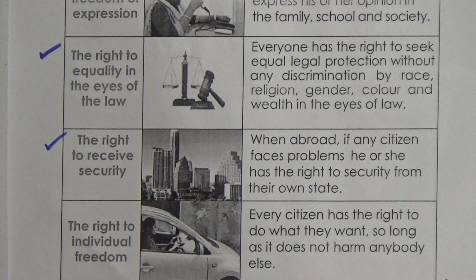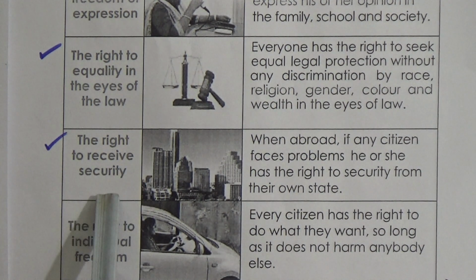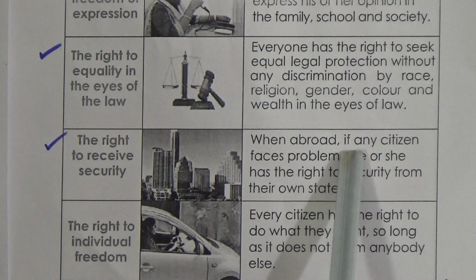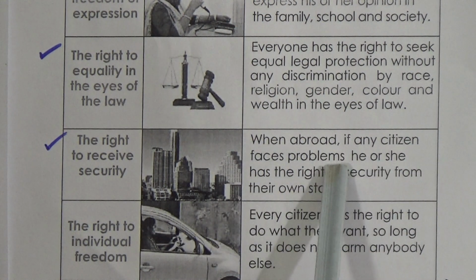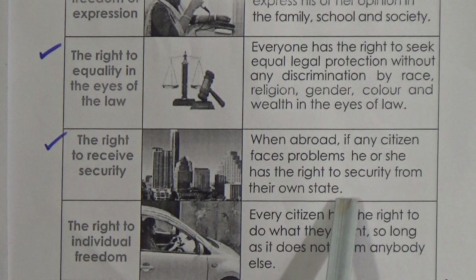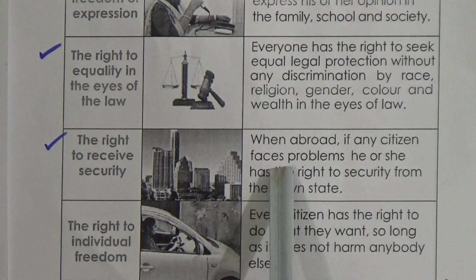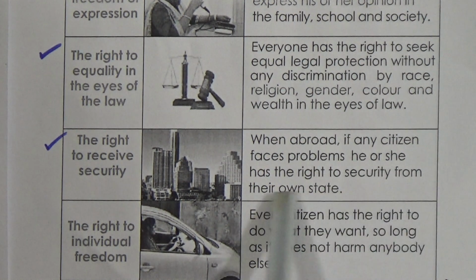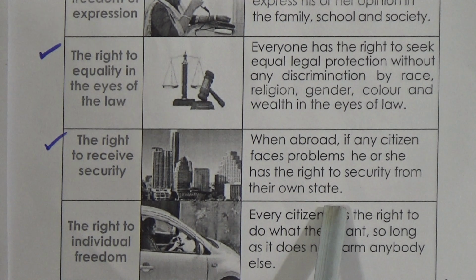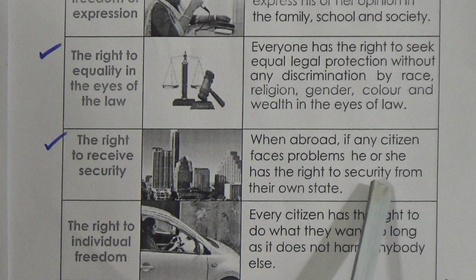And then number 4, the right to receive security. So this is also one of our political rights. When abroad, if any citizen faces problems, he or she has the right to security from their own state. Again I am saying, when abroad, if any citizen faces any type of problem, he or she has the right to security from their own country. So this is the right to receive security.